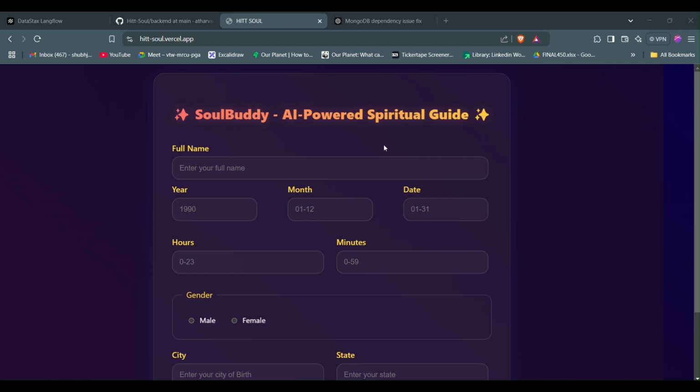Hello everyone. We are Team Hit and we have made our project on SoulBuddy, which is an AI powered spiritual guide. So let's understand the journey of how we build it.